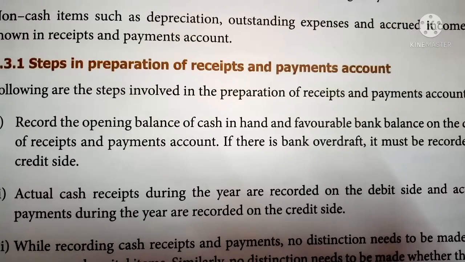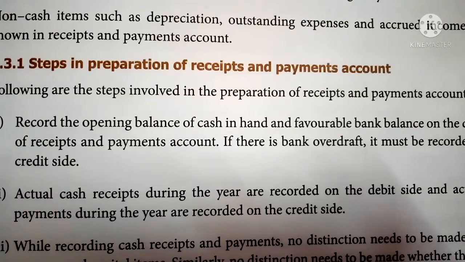And actual cash receipts during the year are recorded on the debit side. That is, all cash receipts during the year, not only for the current year. If a previous year's amount is received in the current year, that also should be recorded. Likewise, if next year's amount is received during the year, that also should be recorded. So all cash receipts during the year should be recorded on the debit side, that is the receipts side, the left side of your account notebook.